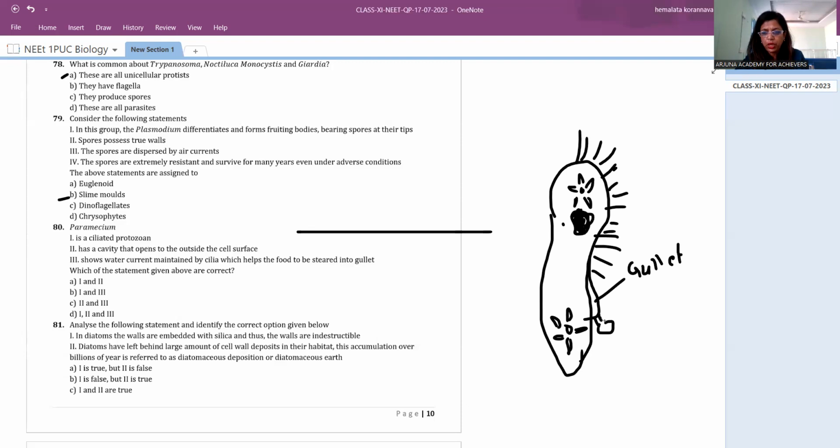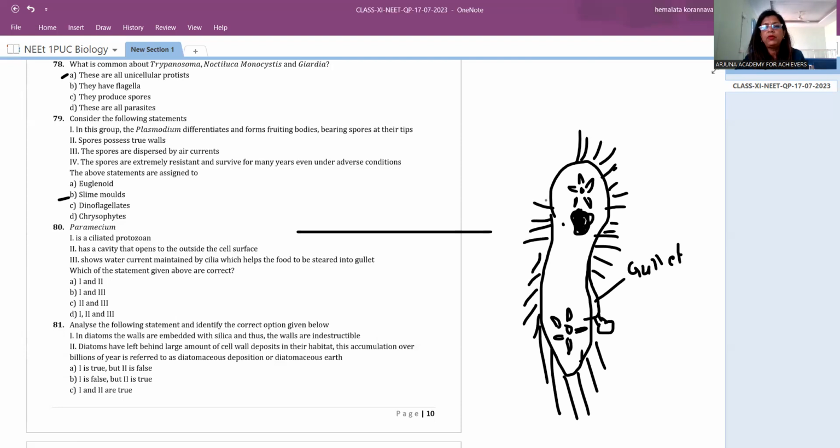This part, we push it out also. This is called cytopharynx. So here the flagella are more, right? These are the large flagella. The flagella will be vibrating continuously and they're pushing the food into the gullet.